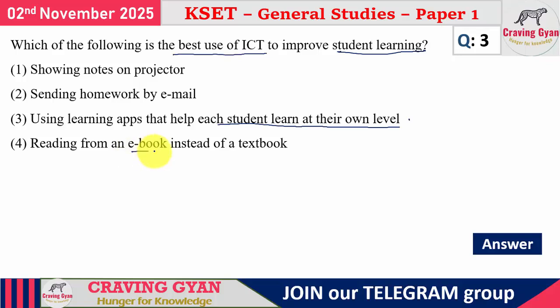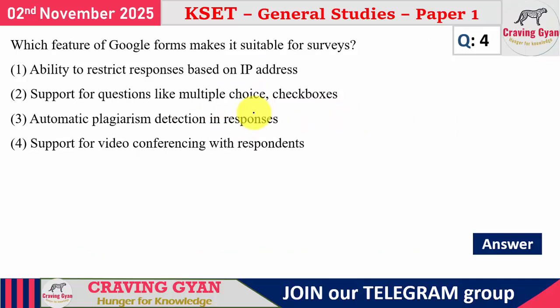Reading from an ebook instead of a textbook. Okay, so this statement is not that correct. Out of the four statements, the appropriate one is showing notes on projector. So this saves lots of time. So 1 and 3 are the challenging ones. Out of that, you can go for the third option. So the third option is suitable for this third question.